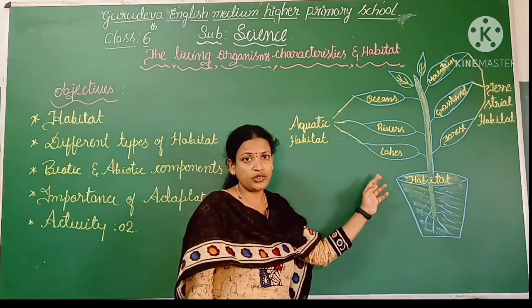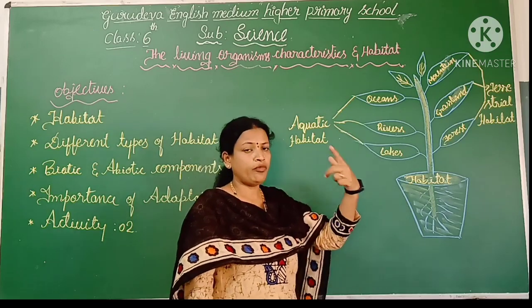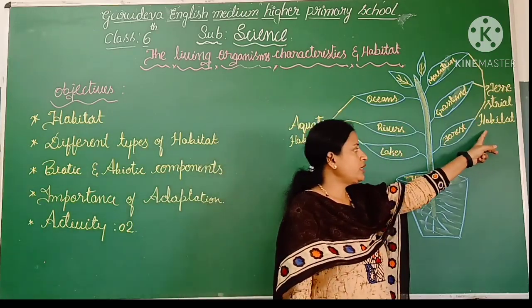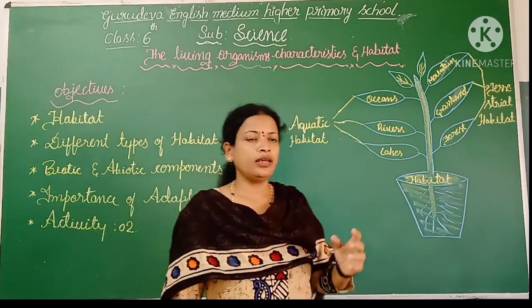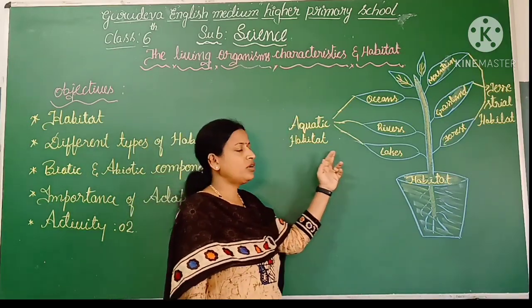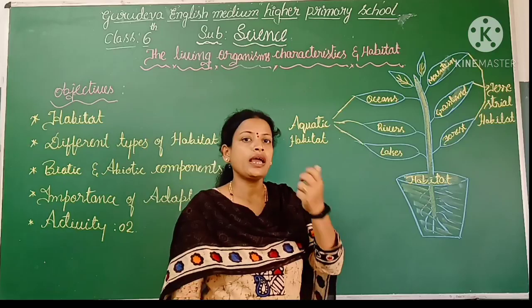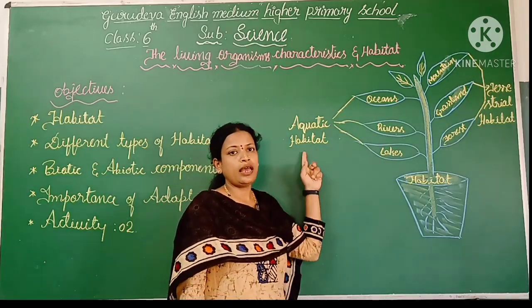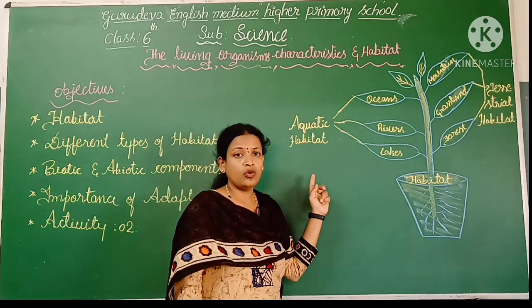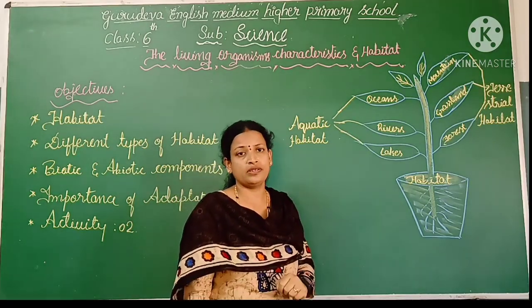I hope you understood very clearly. Once again I am repeating, plants and animals that live on land is called terrestrial habitat. The plants and animals that live in water we call an aquatic habitat. This is the meaning of terrestrial as well as aquatic habitat. Now we should go through the examples.